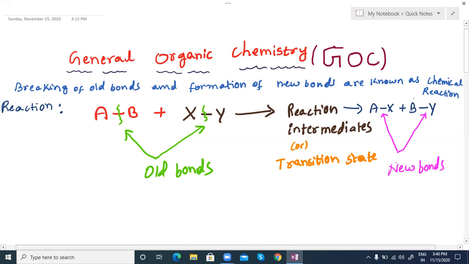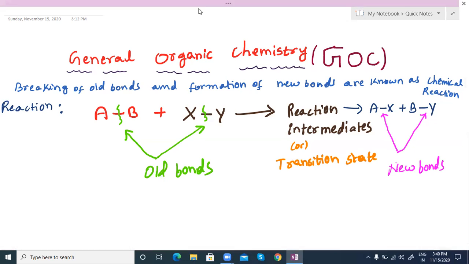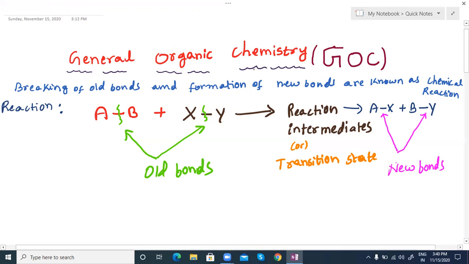So why are they breaking bonds and forming new bonds? They are trying to get better things, from a less stable bond to a more stable bond. By changing reaction conditions also, we can get these things. Reaction conditions are temperature, pressure, like that.